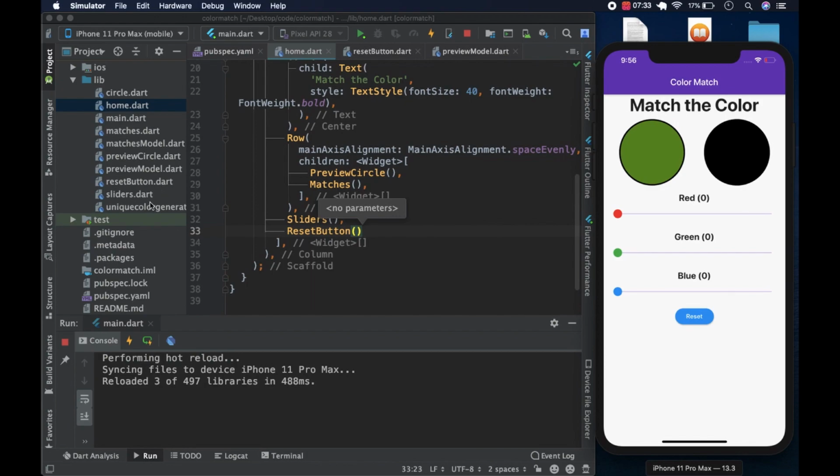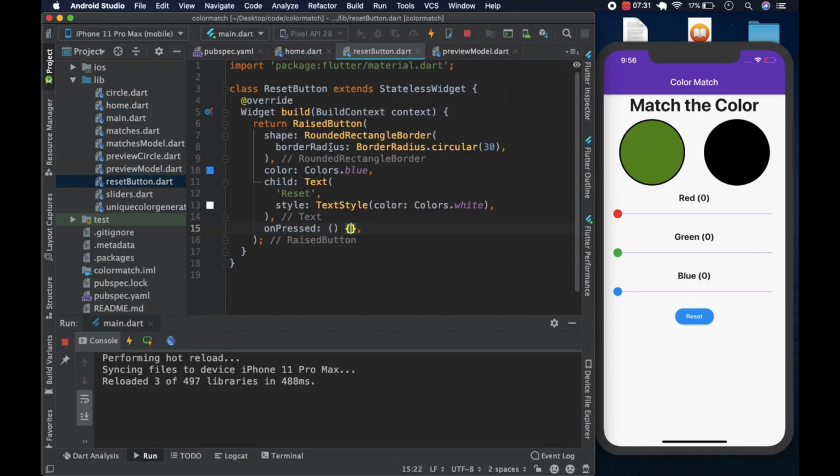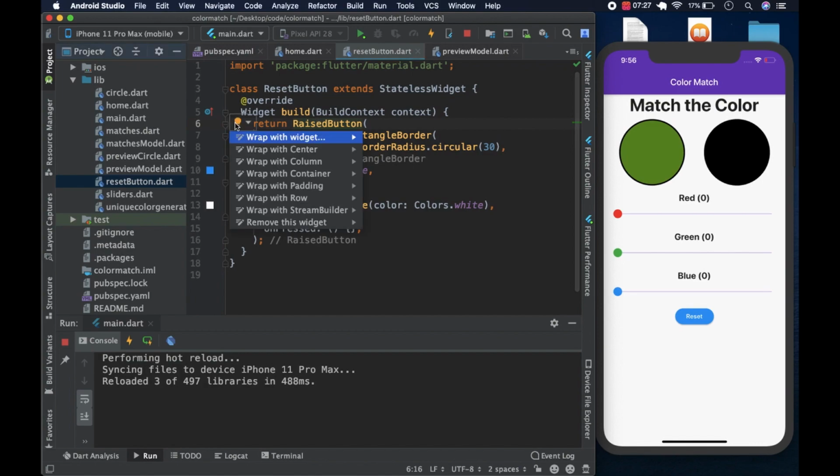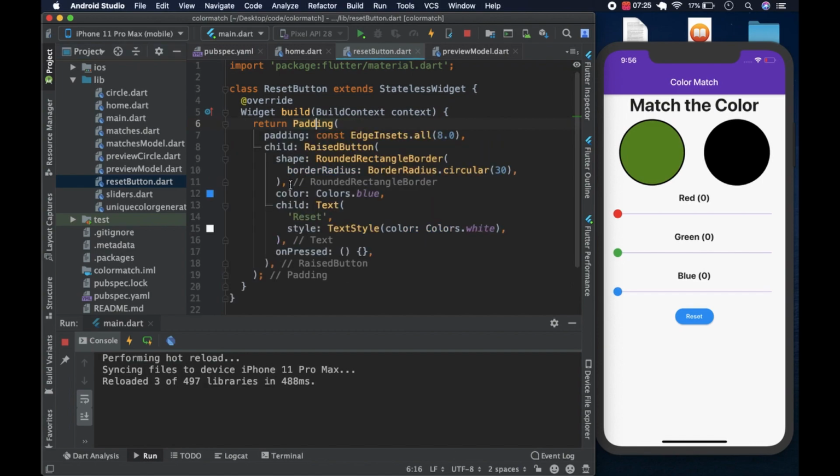So we come to the reset button here, and we wrap this with some padding. Move it a bit down, give it some nice space between it and the blue slider, and that's the reset button done.